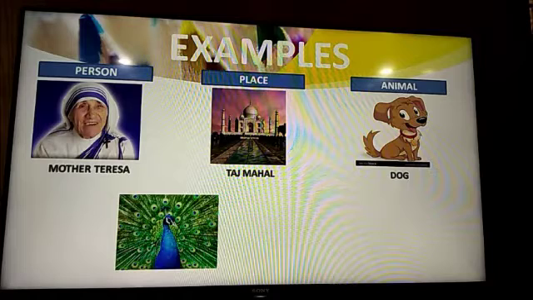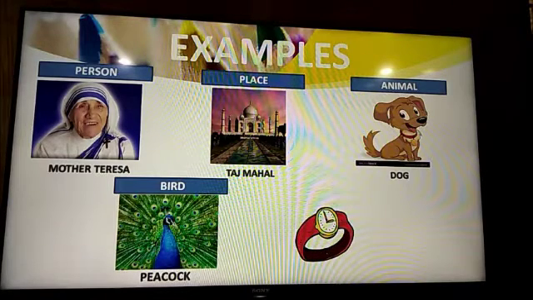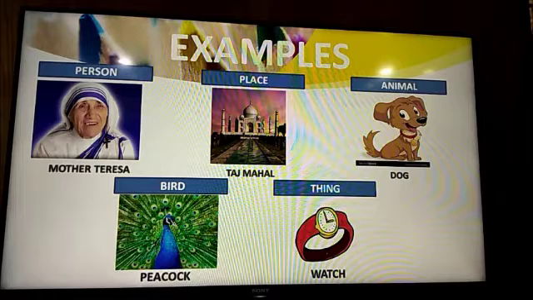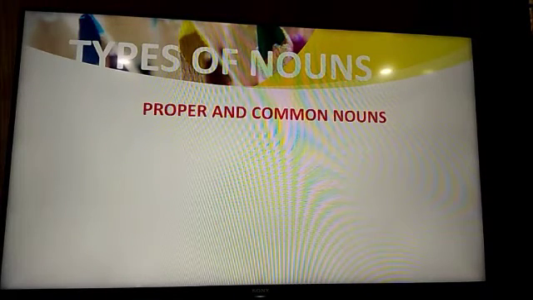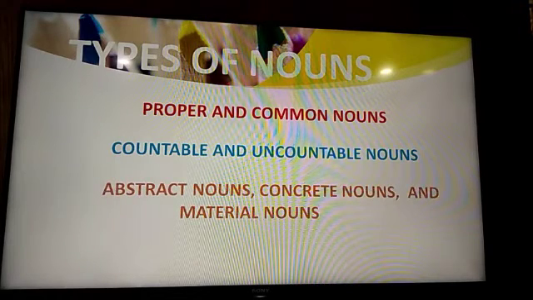Then we have a very beautiful picture of a bird, that is peacock. So all the birds also are nouns. At the end we have a picture of a watch, which is an example for thing. So all the things, like we have a calculator, we have an almirah, we have a computer, these all are example for thing.